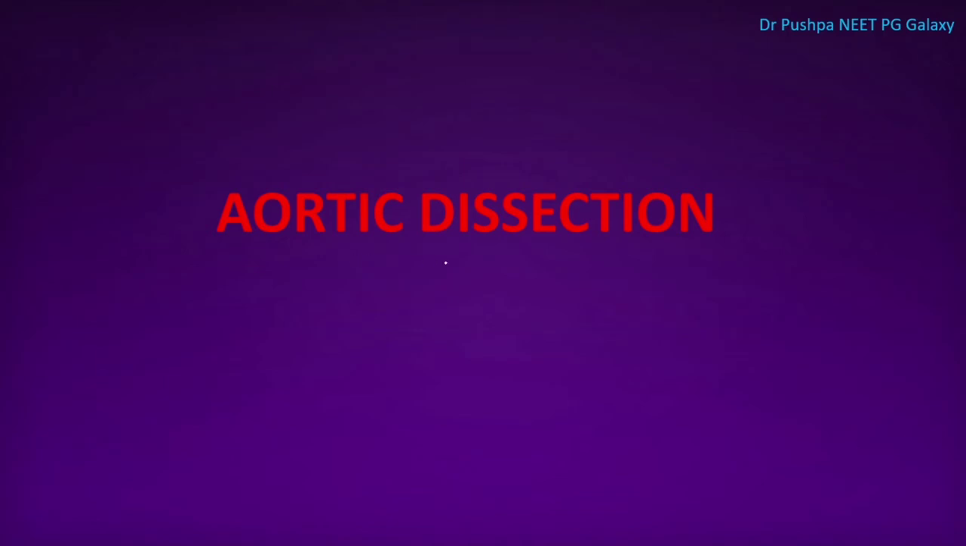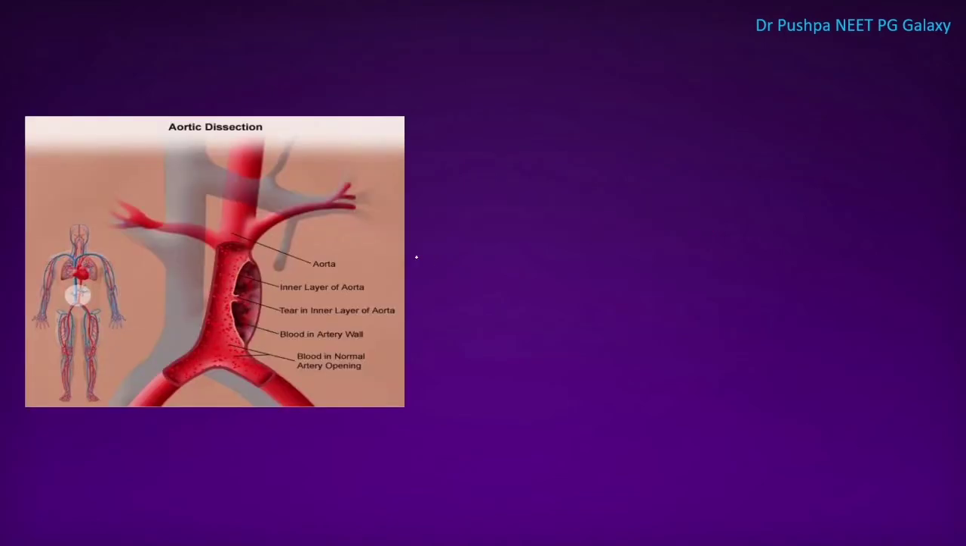Next one is aortic dissection. What is aortic dissection? There is splitting of the aortic intimal layer, allowing the blood to track into the aortic wall, creating a channel between intima and adventitia. In this diagram, you can see there is a tear in the inner layer, that is the intima of the aorta, creating a channel between the intima and the adventitia.